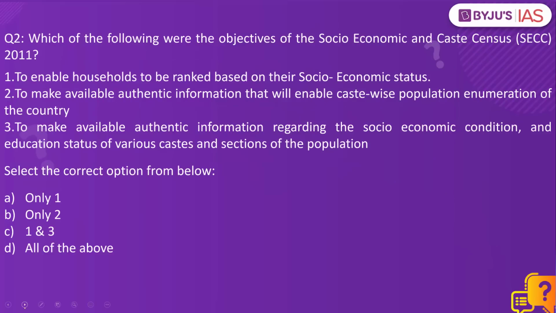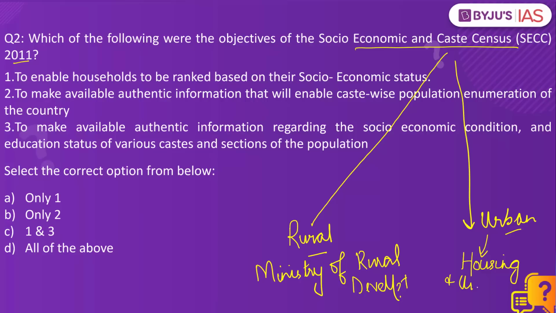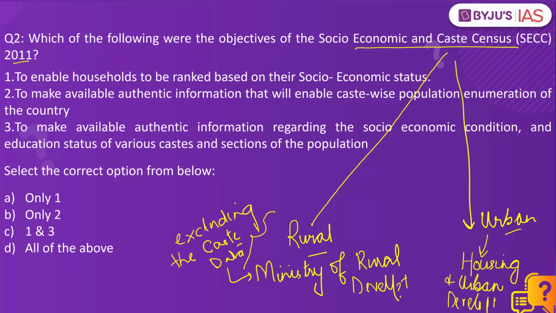Question number 2. Then what about the Socio-Economic and Caste Census which was conducted in the year 2011? This caste census was conducted in rural India as well as in urban India. In rural India, it was conducted by the Ministry of Rural Development, and in urban India, by the Ministry of Housing and Urban Development. But excluding the caste data, it was published by these two ministries in the year 2016. But what about this caste data?